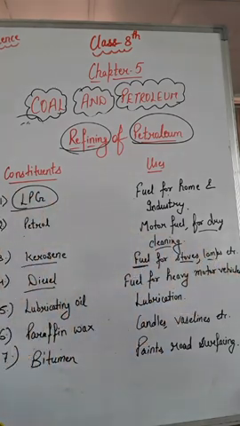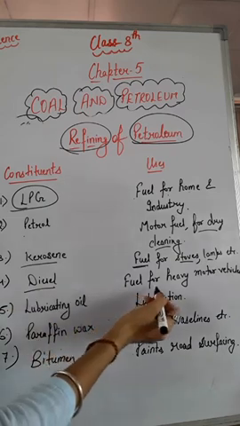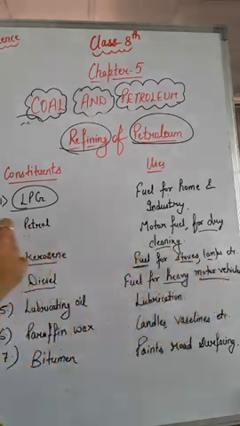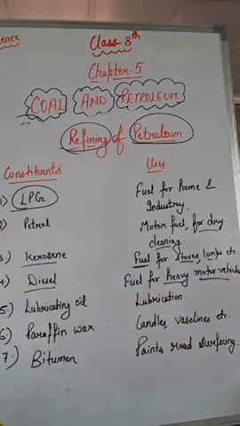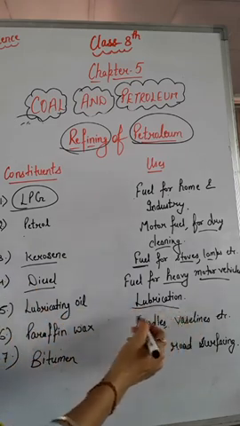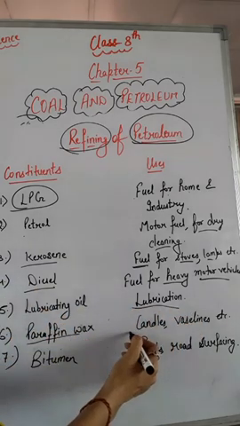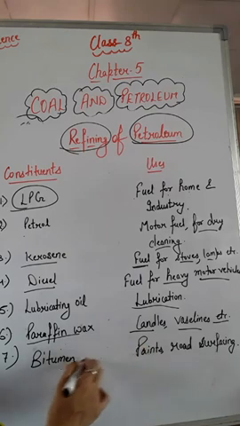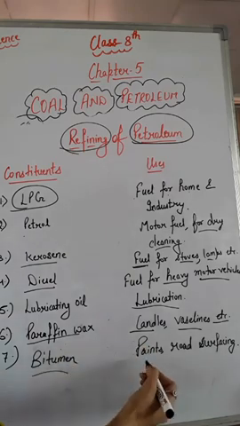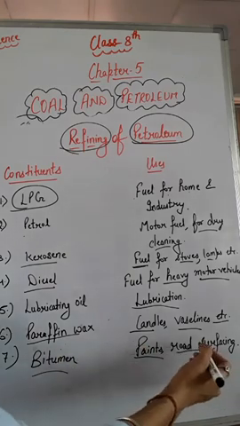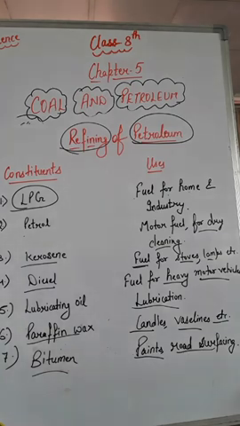Next is diesel, which is used for heavy motor vehicles like trucks and tractors. Lubricating oil is used for lubrication. Paraffin wax is used in candles, vaseline, etc. And bitumen is used in paints and also for road surfacing. So these are some of the constituents of petroleum and their uses, and this is all about refining of petroleum.